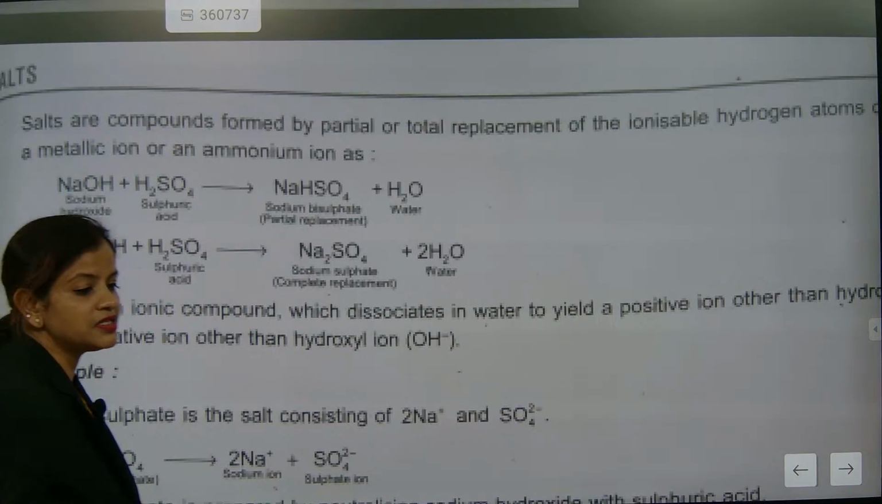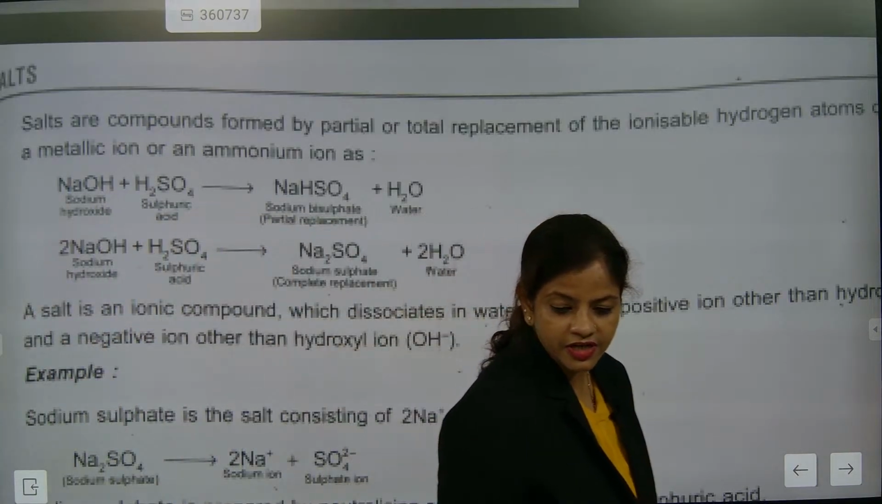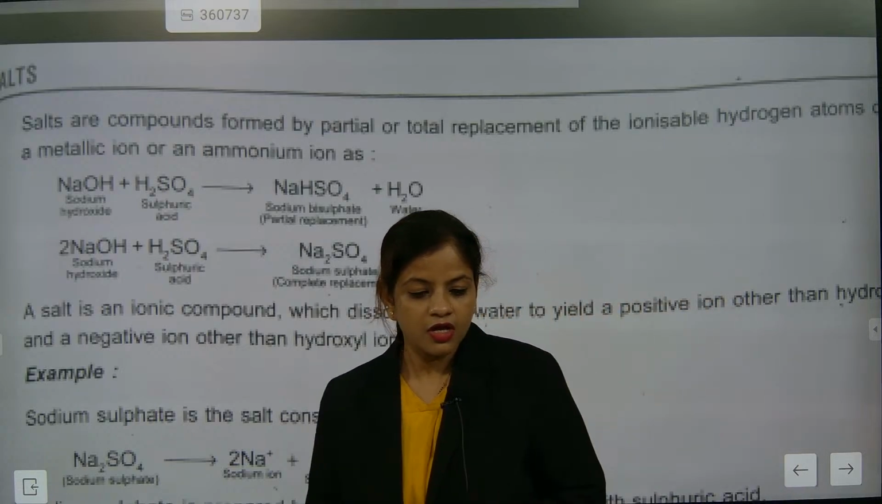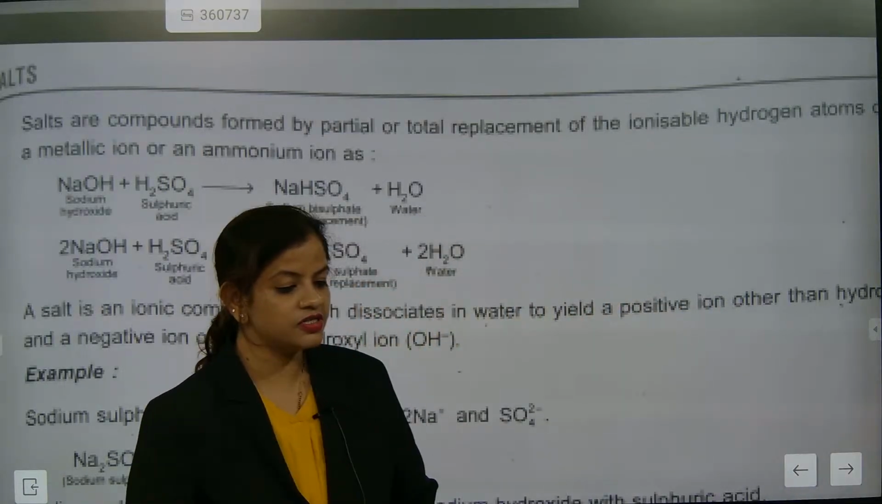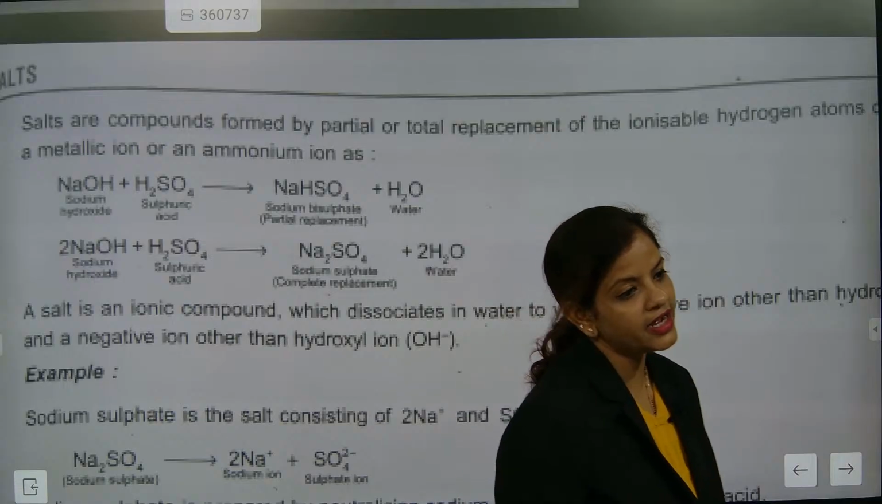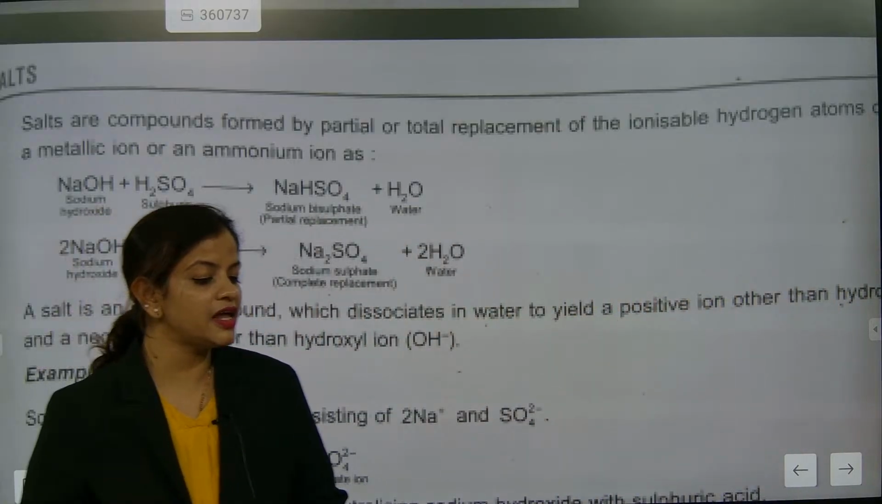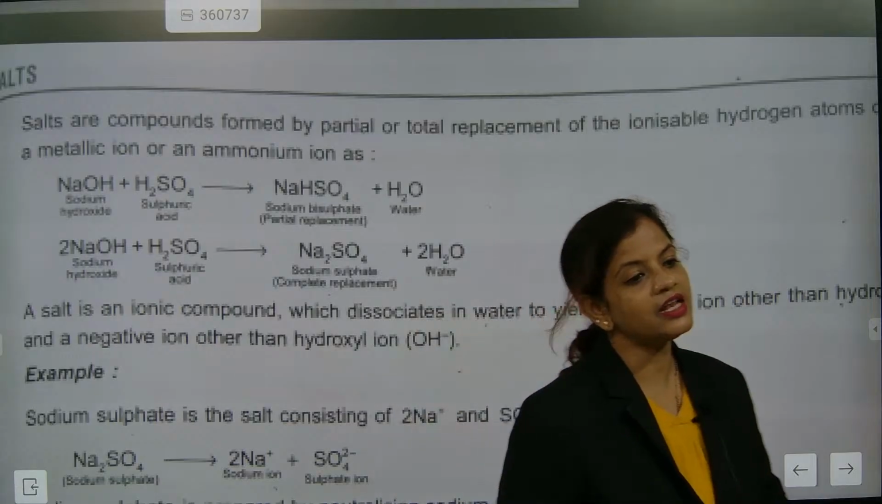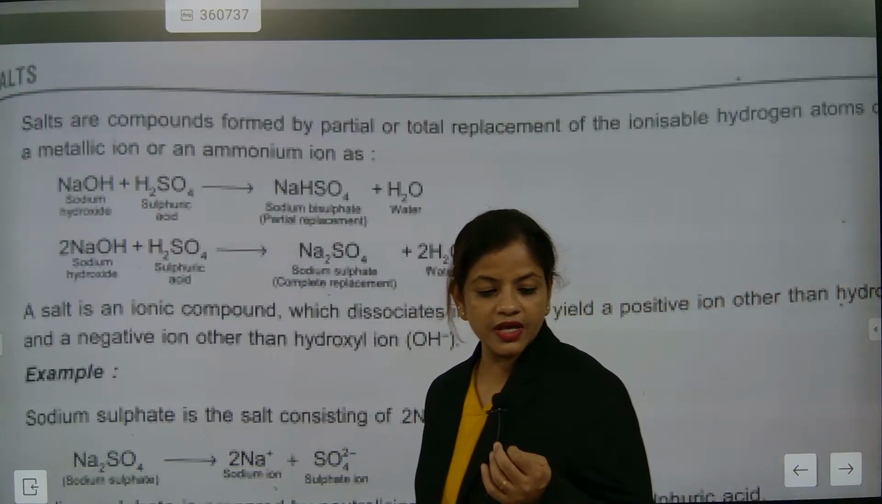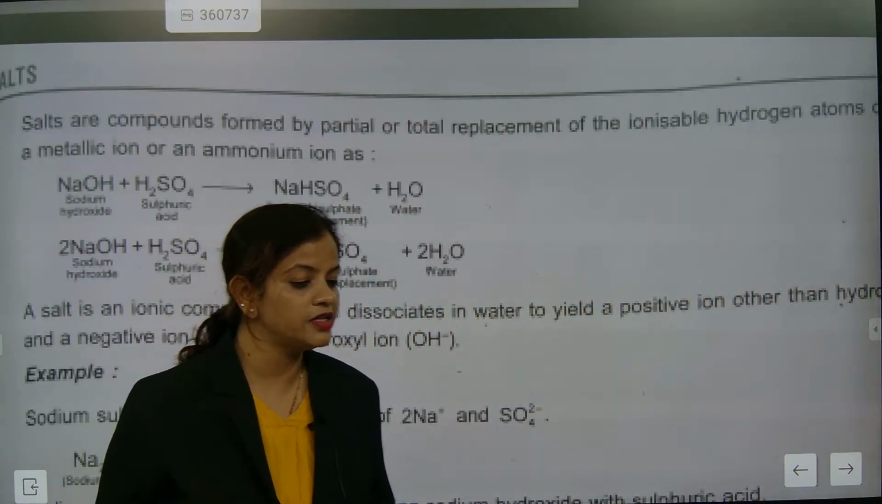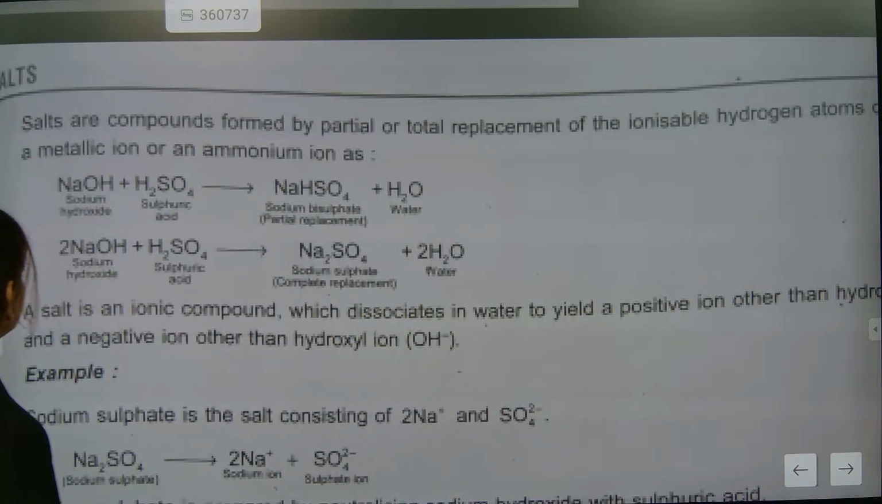So acid, base, and salt all can conduct electricity. Understood? All can conduct electricity, because the most important part is that they are ionizable and they make ions. So they can be converted into ions. They are ionizable. This is the most important part.